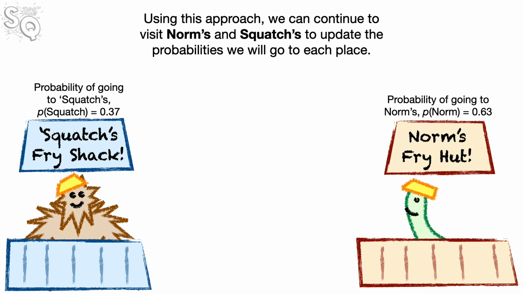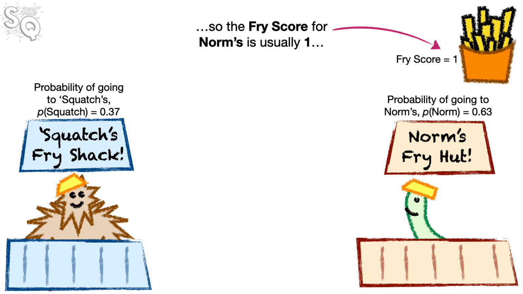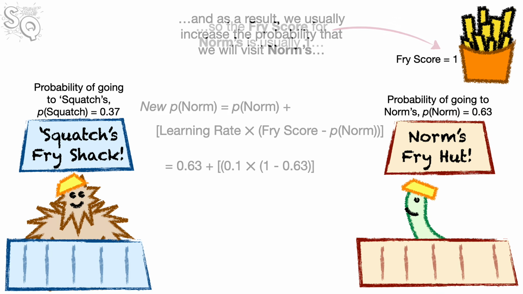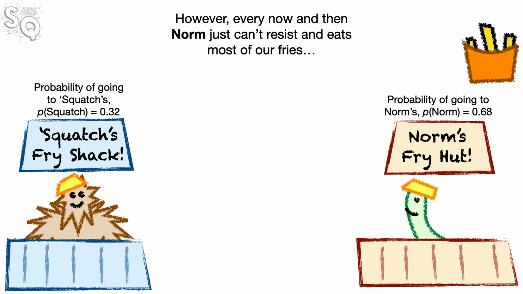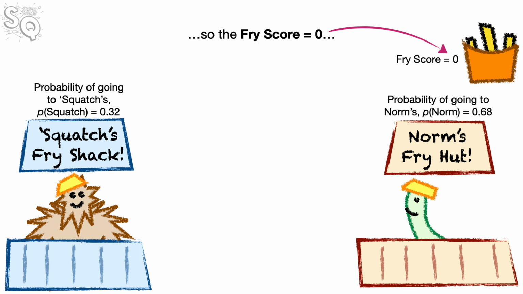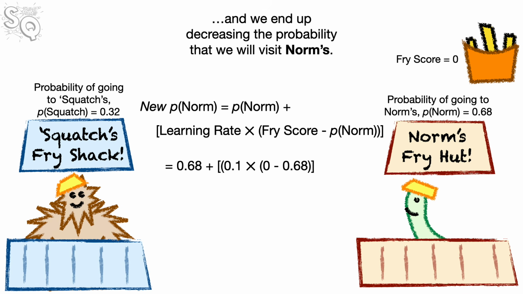Using this approach, we can continue to visit Norm's and Squatch's to update the probabilities we will go to each place. Most of the time, Norm gives us a satisfying order of fries. So the fry score for Norm's is usually 1. And, as a result, we usually increase the probability that we will visit Norm's. However, every now and then, Norm just can't resist and eats most of our fries. So the fry score is equal to 0. And we end up decreasing the probability that we will visit Norm's.